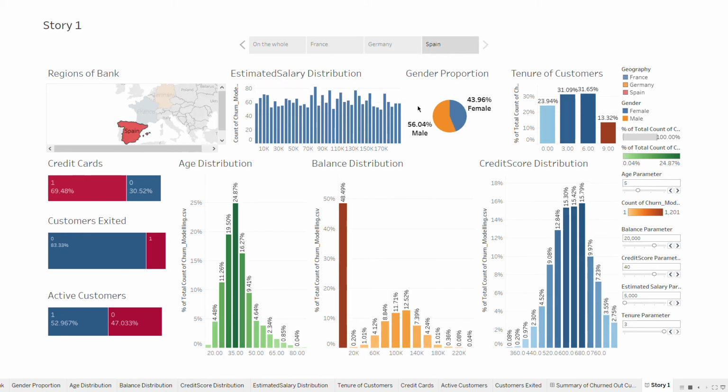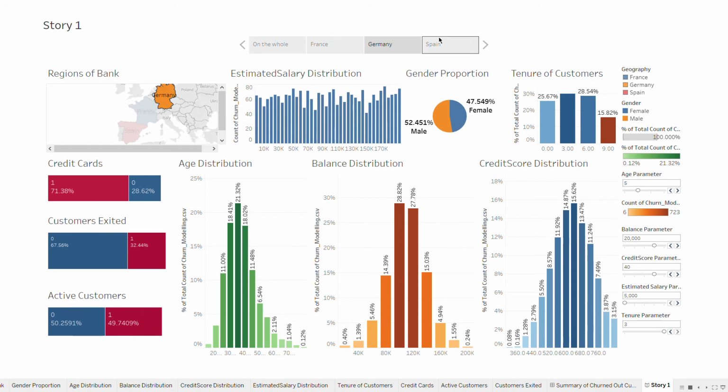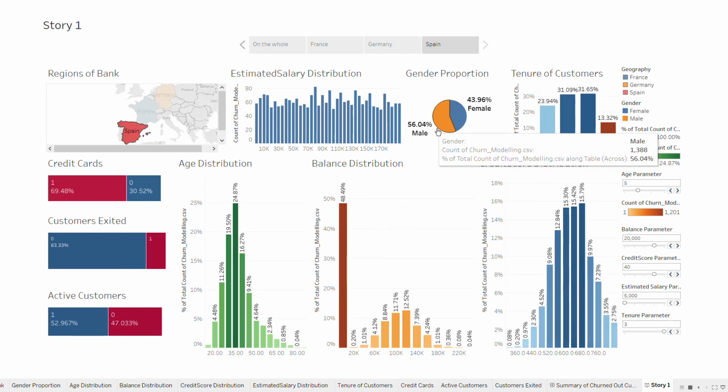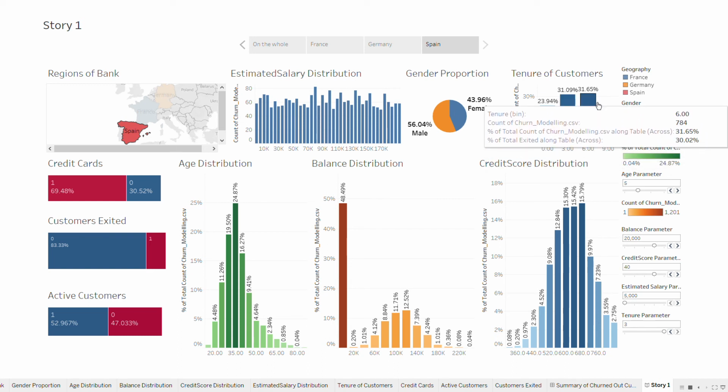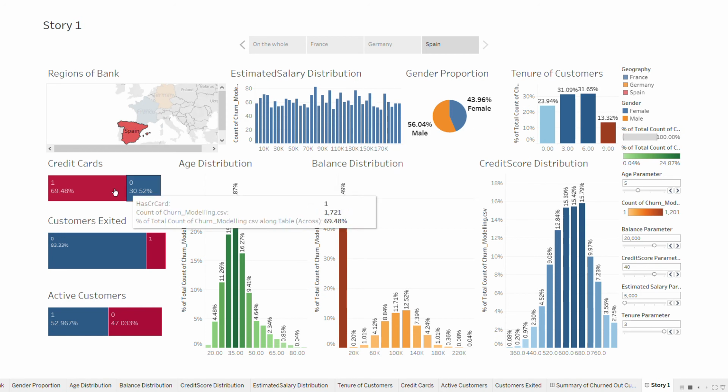So Spain again comes with a similar distribution. The gender proportion is around 56%, and it has actually got the highest proportion, as we can see, from all the three regions. 56% of the customers are male over here. Tenure of the customer still prevails the same. Nothing to discuss about it.